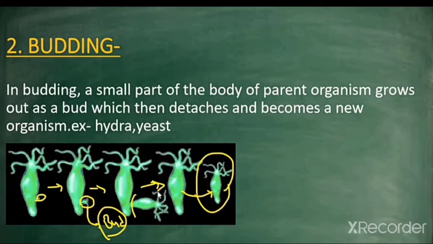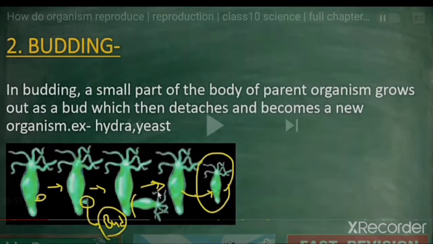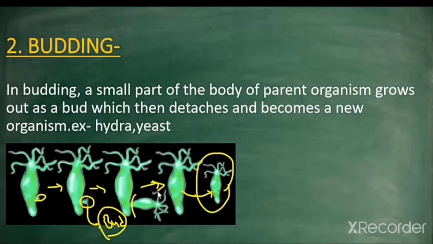When fully matured, the small individual detaches from the parent, separates from the parent body and becomes an independent individual. You see here, in budding, a small part of the body grows out as a bud. That is also known as a bulge. Then it detaches and becomes a new organism. The good examples are hydra and yeast.